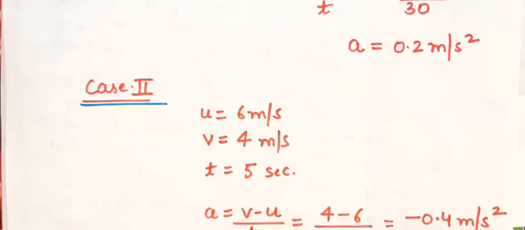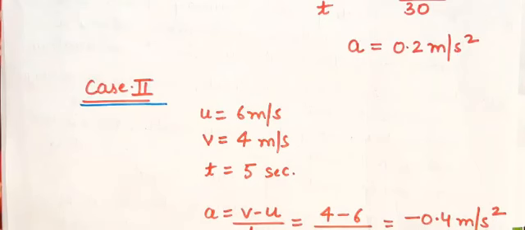So are you clear how to calculate your numerical problems? You just need to substitute the values. First of all, write down what is given in the question. It becomes very easy to solve the numericals. Write whatever is given in the question, either it is u, v, t, distance, speed, velocity, whatever. Then write down the formula and just substitute the values.